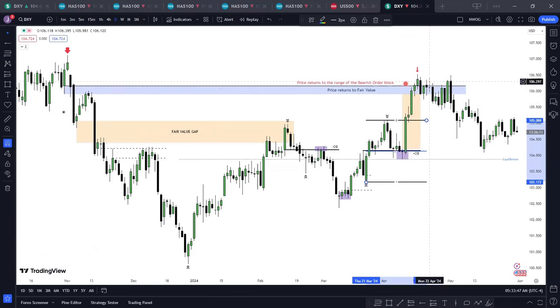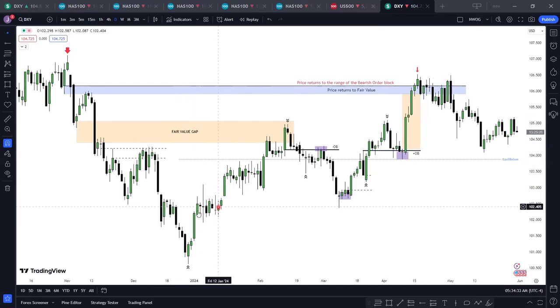It rallied quickly to close up this fair value gap, which was originally created from this range. After the market makers liquidated their buy orders, they took here, here, and here, because we will call these points here reaccumulation. Even this point here is a reaccumulation, because now look at how price, let's look at this point.